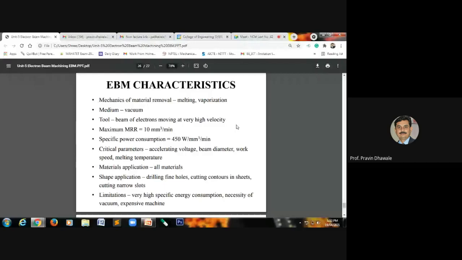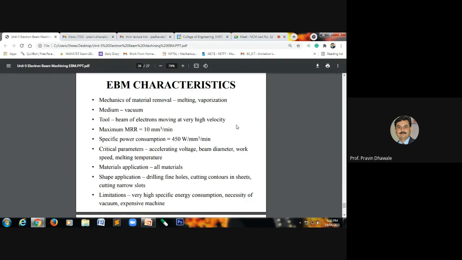We must require a vacuum during the machining process in order to avoid the scattering of the electrons. The tool used during this machining process is a beam of electrons moving with a very high kinetic energy.